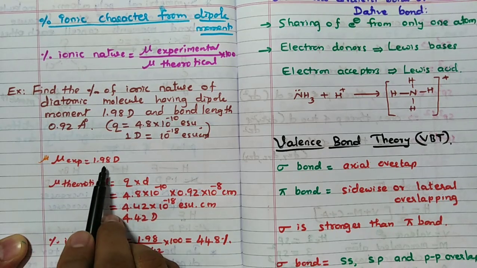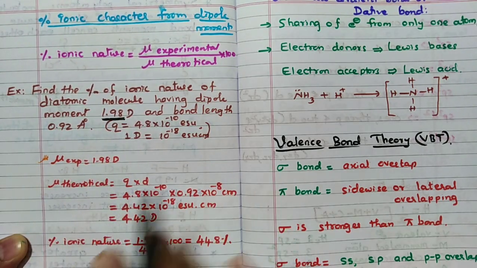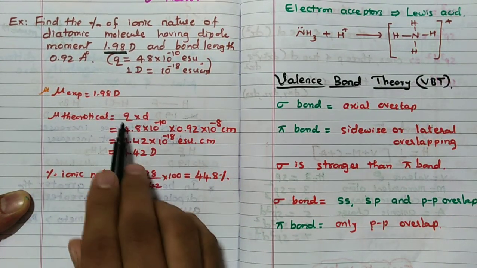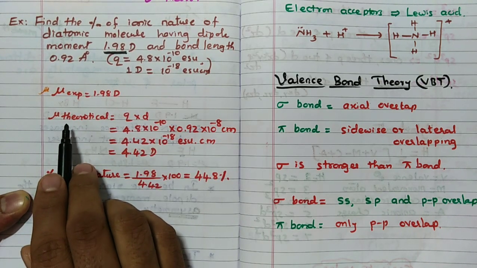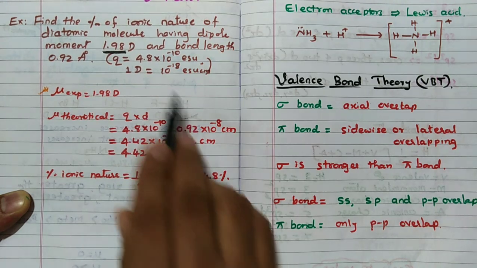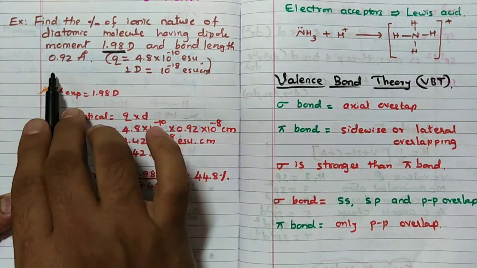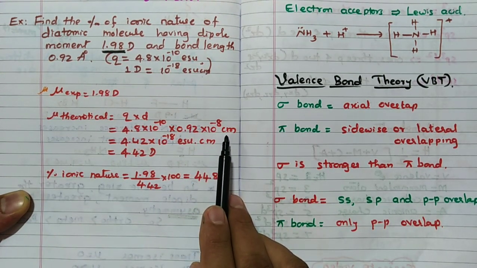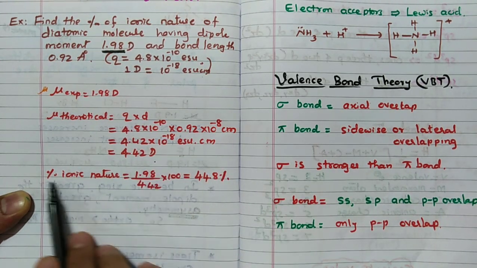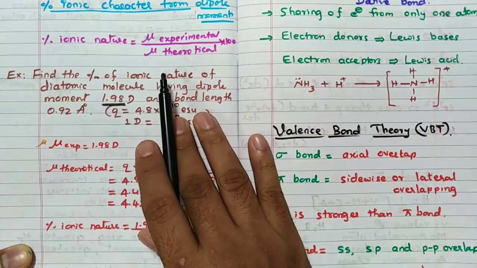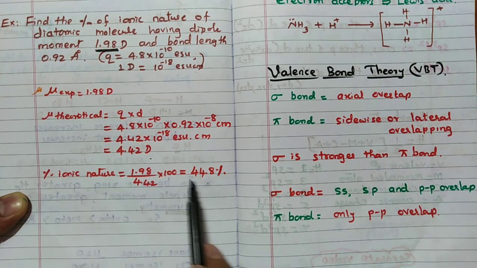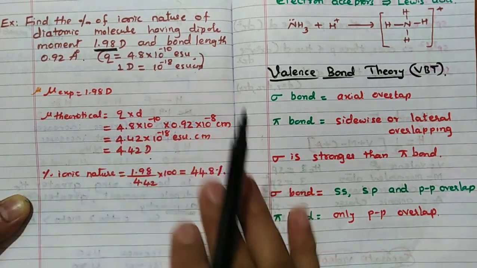Fine. Mu experimental, how much is given? 1.98. What they have given, that is experimental. Now you calculate theoretical, Q into D. Q value, remember, is 4.8 into 10 to the power minus 10. So charge into distance is nothing but theoretical dipole moment. Here D, the distance, is given as 0.92 angstrom, but it should be in centimeter, hence I will convert it into 10 to the power minus 8 centimeter. Calculate, you will get 4.42. So percentage of ionic nature is equal to experimental divided by theoretical. Experimental is 1.98, theoretical is 4.42, hence the answer is 44.8%. See, like this you are going to get. But for NEET it is CET, don't worry about this.